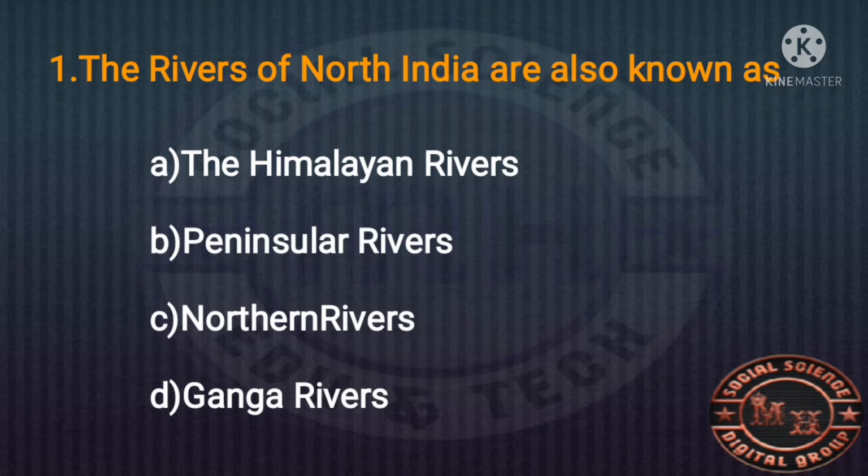The rivers of North India are also known as: Himalayan rivers, Peninsular rivers, Northern rivers, Ganga rivers. Very easy question. The rivers of North India are also known as the Himalayan rivers.